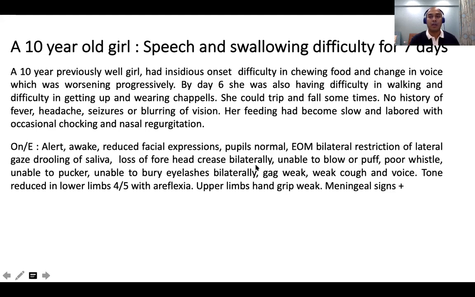Forehead creases are lost. Your gag is weak. Your cough is weak. Your voice is weak, isn't it? So it's very clear from here that the 6th is involved, the 7th is involved, the 9th is involved, and in addition to this, there is also areflexia. So what would be the diagnosis?